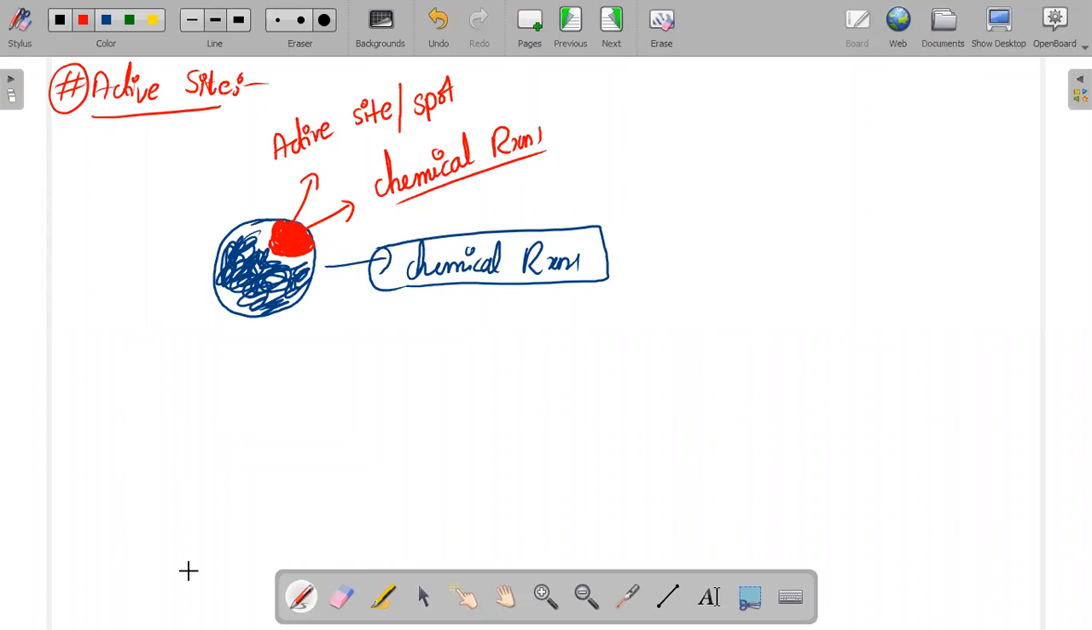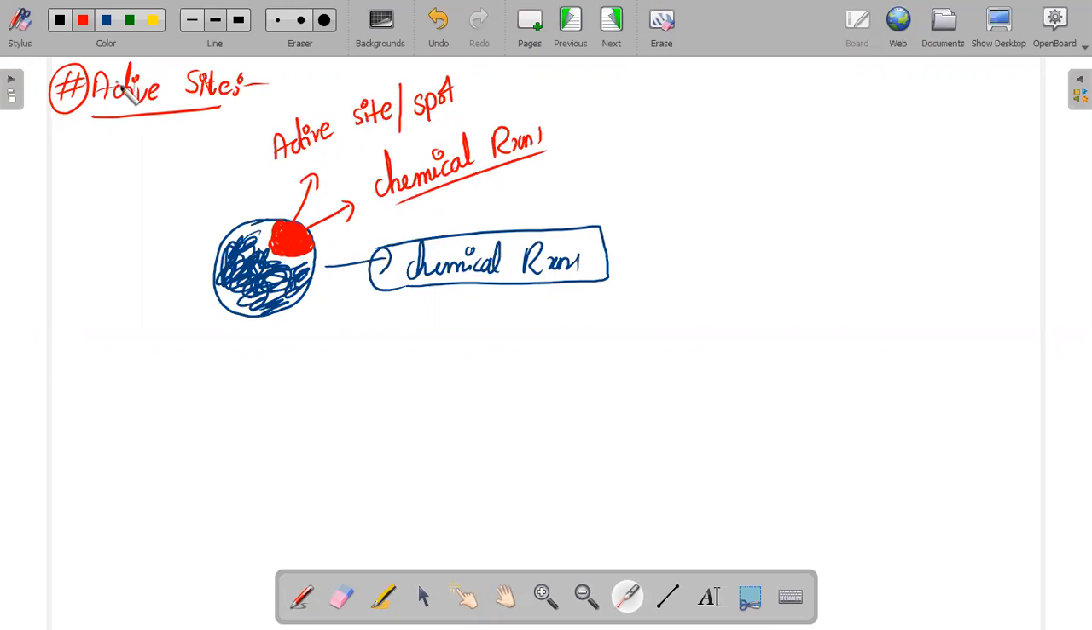So okay, ma, what I'm trying to tell you here is about the active site. The entire part of the enzyme is not going to take part in the chemical reaction. Only a certain small part is going to take part in the particular chemical reaction. That small part is called the active site or active spot. Only this active site or active spot takes part in the respective chemical reaction.